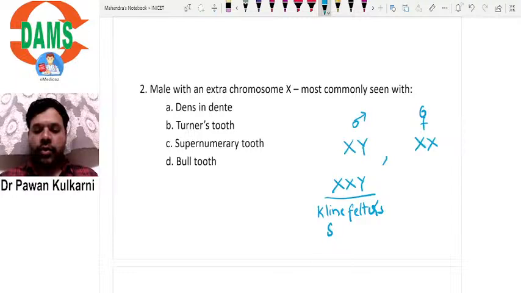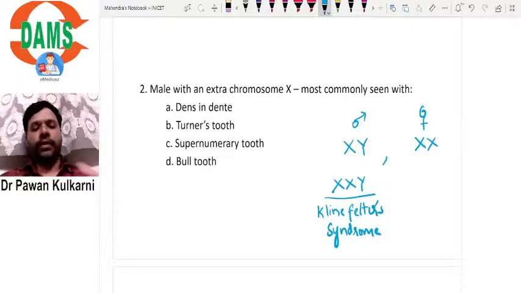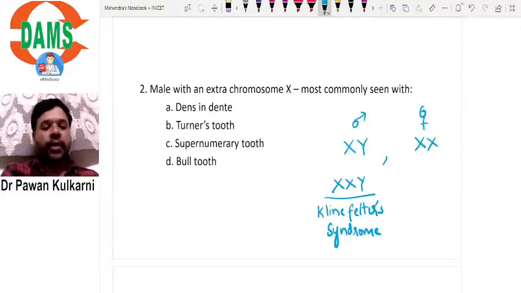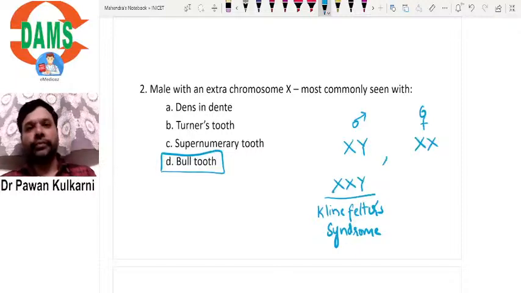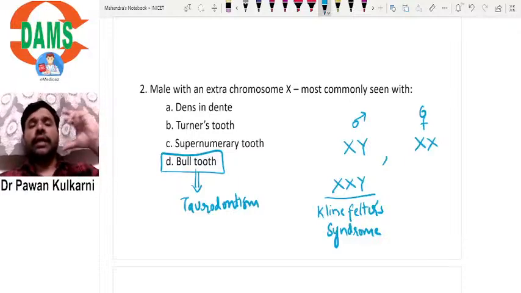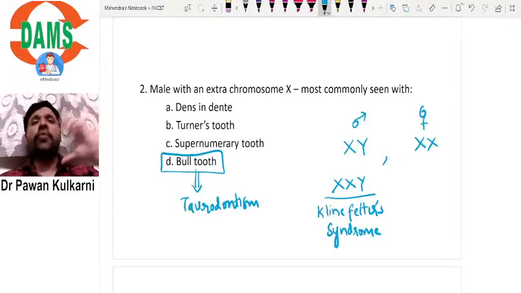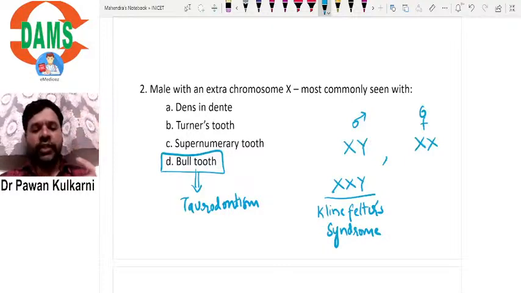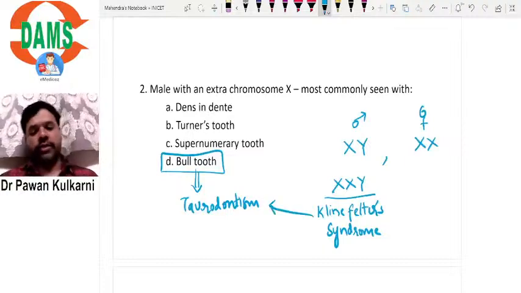Klinefelter syndrome. So the question they have asked here is, what is the oral manifestation that you see in a Klinefelter syndrome patient? The oral manifestation is bull tooth. So what is bull tooth? Bull tooth is the other name for Taurodontism. The crown of the tooth appears to be very large, that is why it's called bull tooth. So a Klinefelter syndrome patient will have Taurodontism.